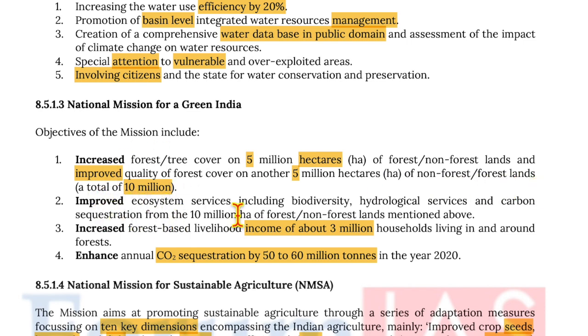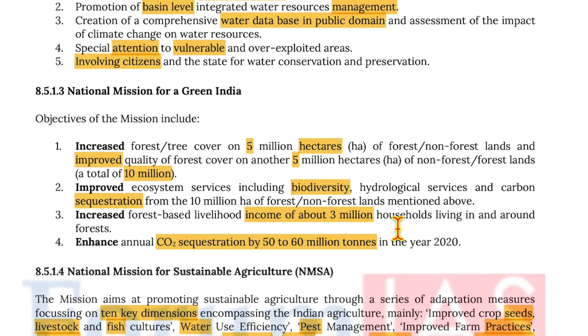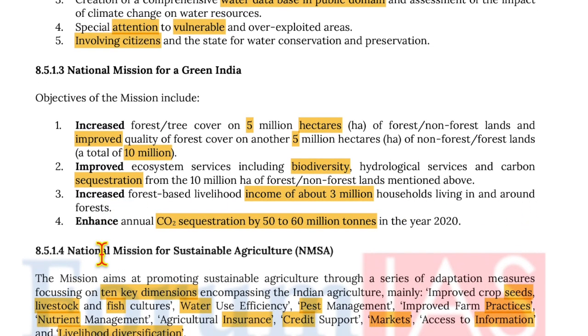Now, improve ecosystem services, including biodiversity, hydrological services, and carbon sequestration from the 10 million hectares of forest and non-forest lands mentioned above. Increased forest-based livelihood income of about 3 million households living in and around forests. Enhanced carbon dioxide sequestration by 20 to 60 million tons in the year 2020.